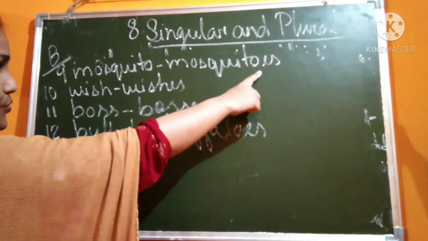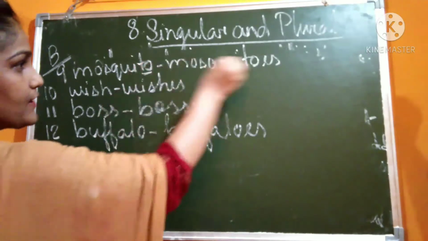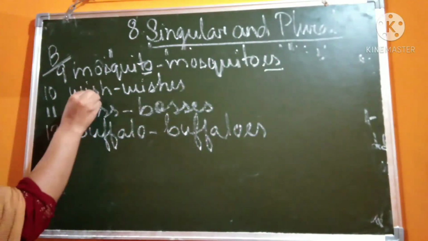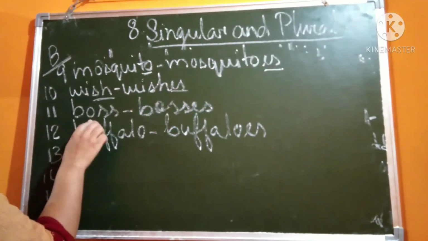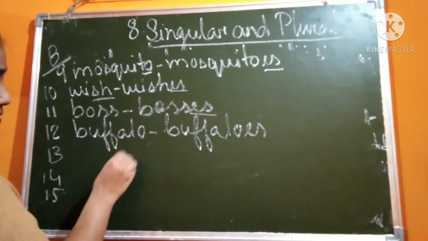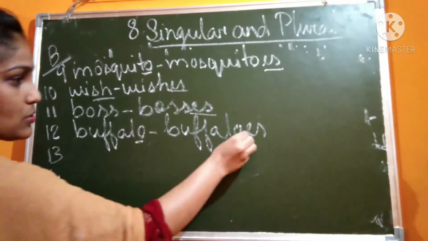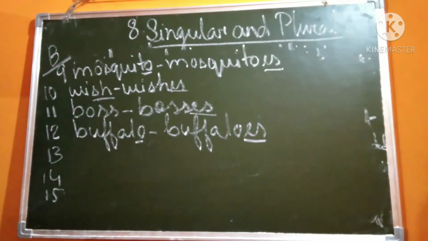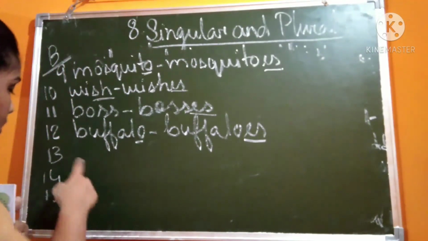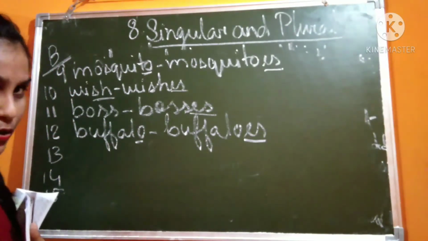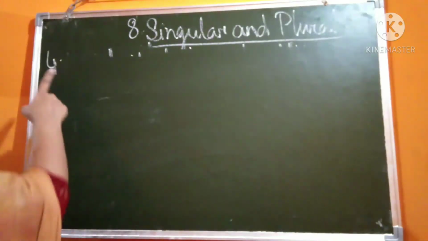In the same way, mosquito becomes mosquitoes, o. So that is why we have added es. Wish, sh, then es. Boss, double s, then es. Buffalo, o, then also es. The second and the third rule is applied here. 13, 14, 15, you will do it by yourself in your English 2 copy. Now the fourth rule.